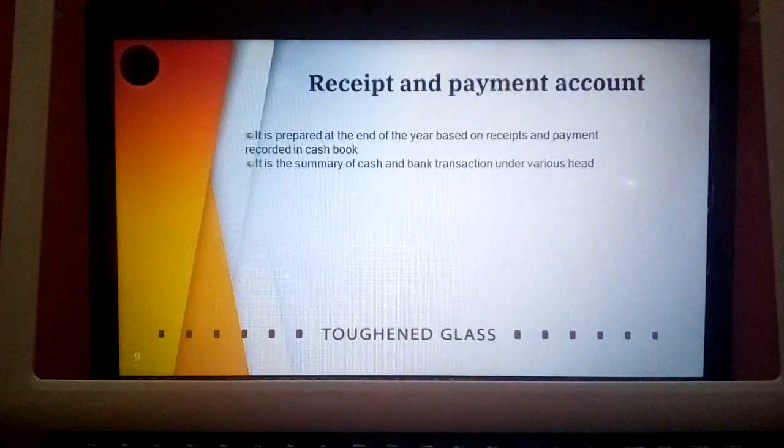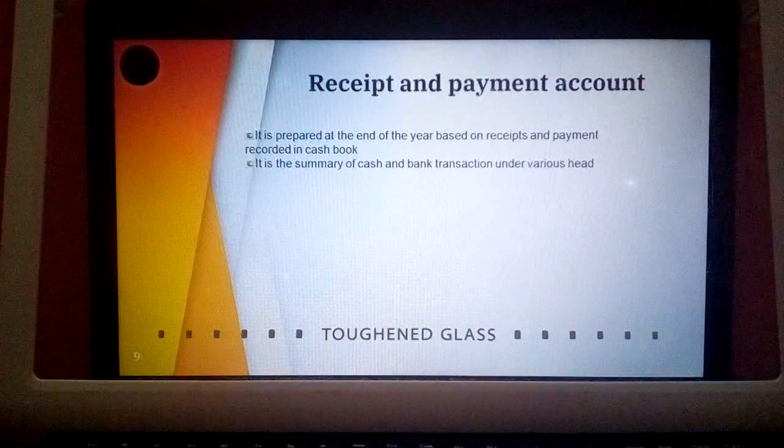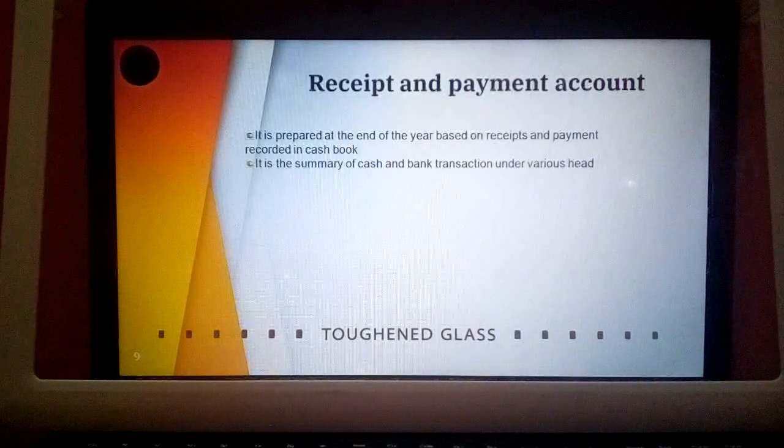And it is prepared at the end of the year based on the receipts and payments which are recorded in the cash book. The cash book is nothing but the summary of all the receipts as well as payments. So at the time of preparing the receipt and payment account, we need to record the receipts on the receipt side as well as payments on the payment side with their aggregate amounts. Then it is a summary of the cash and bank transactions under various heads. It is a summary of cash as well as bank transactions.